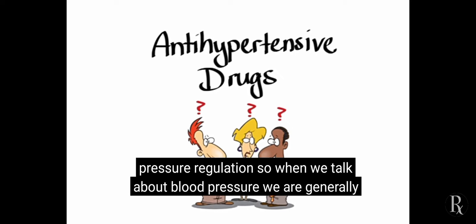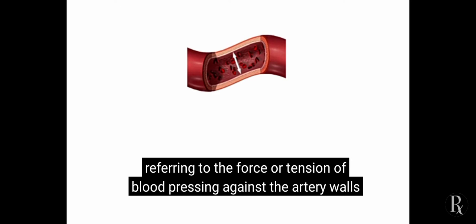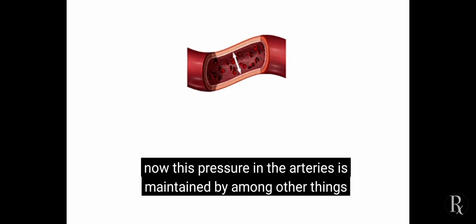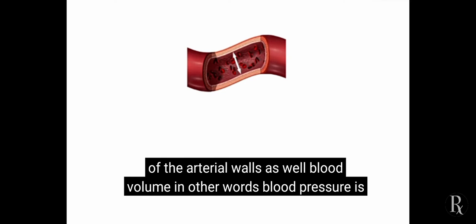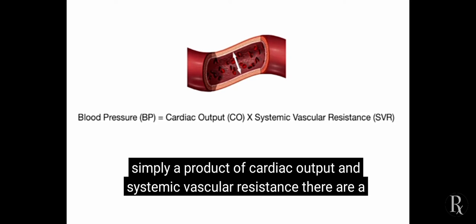So when we talk about blood pressure, we are generally referring to the force or tension of blood pressing against the artery walls. Now, this pressure in the arteries is maintained by, among other things, contraction of the left ventricle, systemic vascular resistance, elasticity of the arterial walls, as well as blood volume. In other words, blood pressure is simply a product of cardiac output and systemic vascular resistance.